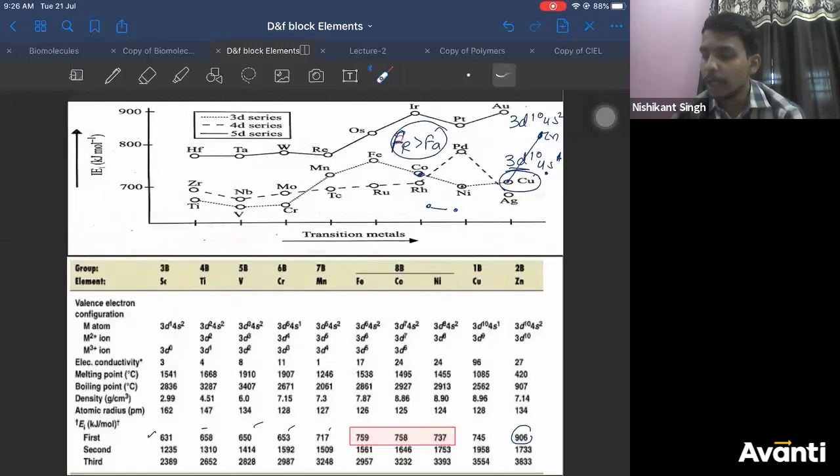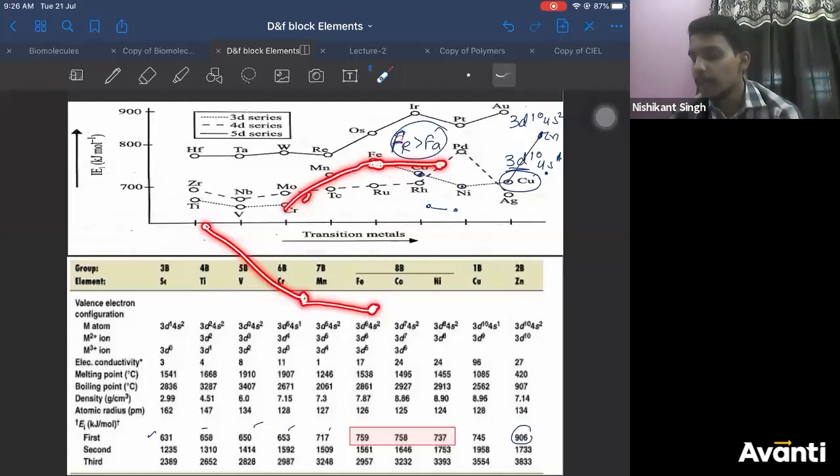But what graph you are getting is an increasing graph till iron, but at cobalt and nickel it decreases, right? We were saying the atomic radii was decreasing more till iron, then after iron the decrease was very less. So ionization energy should increase till iron, and after iron the increase should be very less. But what's happening here is ionization energy is decreasing instead.